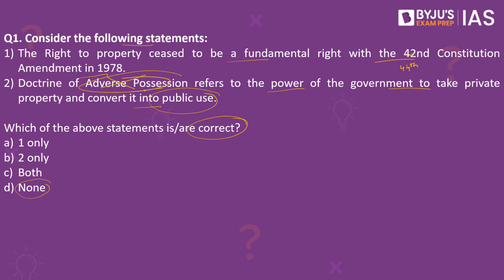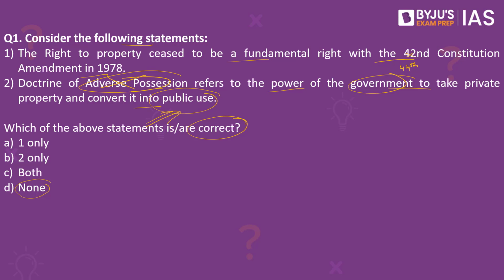So the doctrine of eminent domain refers to the power of the government to take private property and convert it into public use. If we are speaking about Article 300A of the Indian Constitution, what does it say? Every person has the right to possess the property. But if there is a legitimate purpose for the government for public use, in that case they have to use the procedure established by law, pay some compensation as well, take this private property and use it for public purposes. So it is not the doctrine of adverse possession, but instead it is the doctrine of eminent domain. So what is this adverse possession?